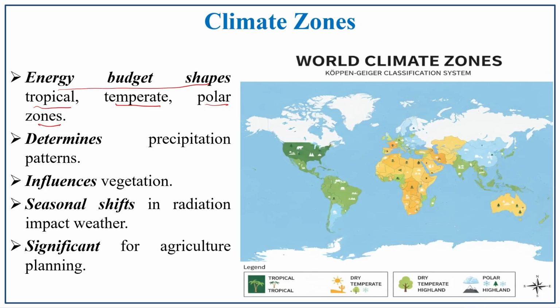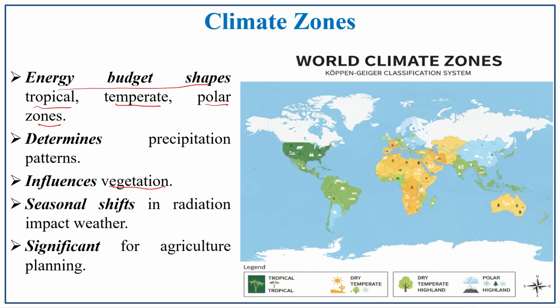It also determines the precipitation patterns. So, if the temperature is high, it leads to precipitation. Convection will be happening, and because of the convection process there is precipitation, and it also influences the vegetation. If there is optimum temperature and rainfall, automatically it supports vegetation growth.